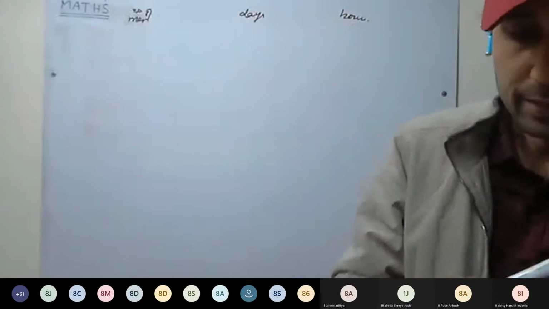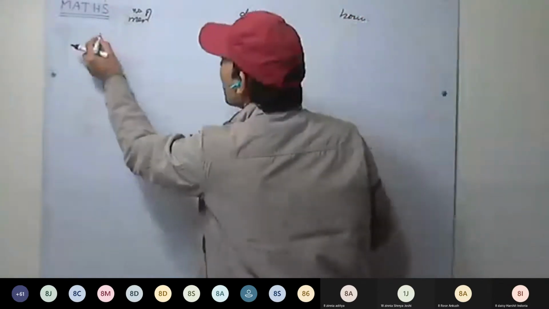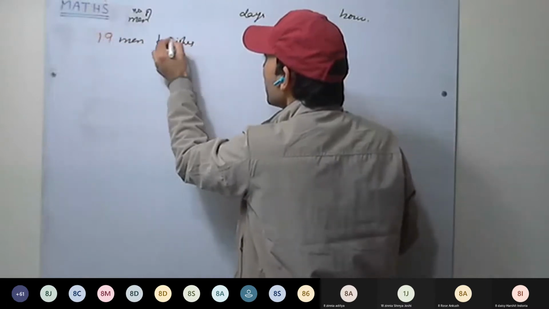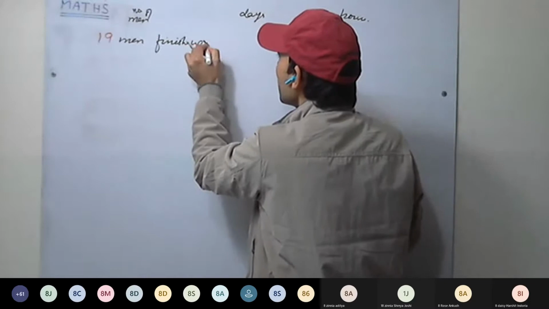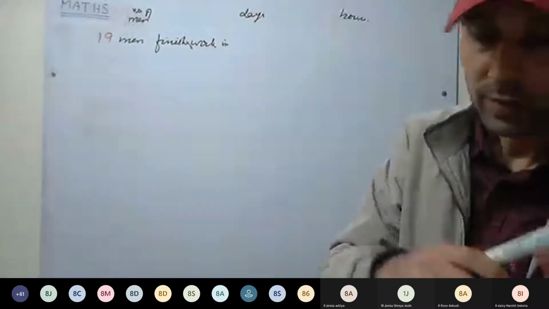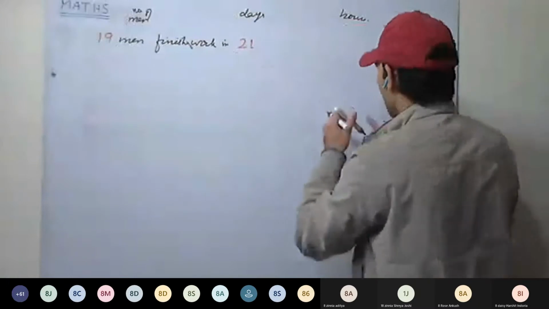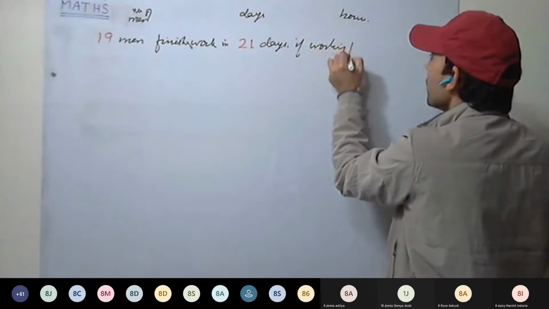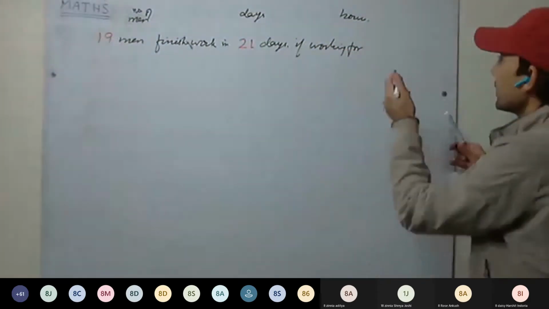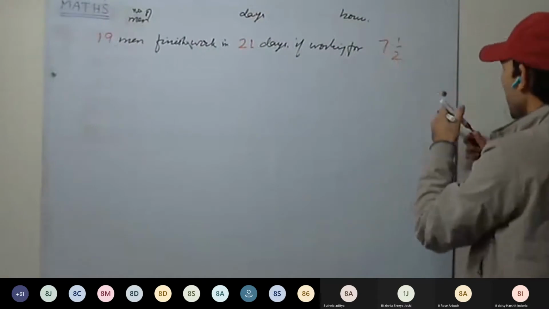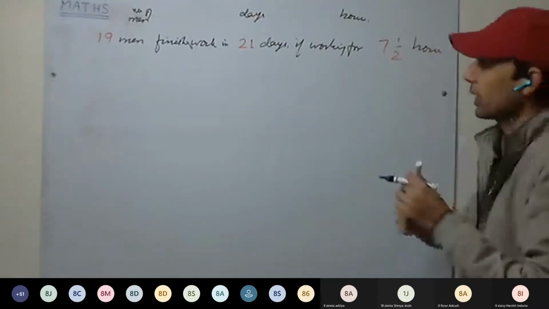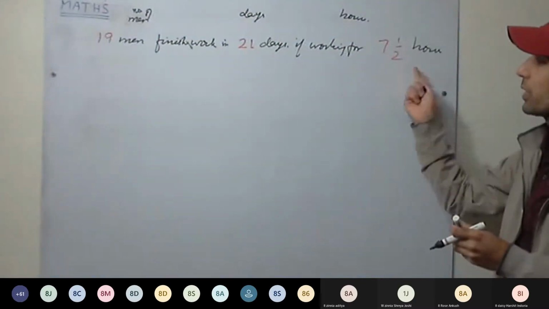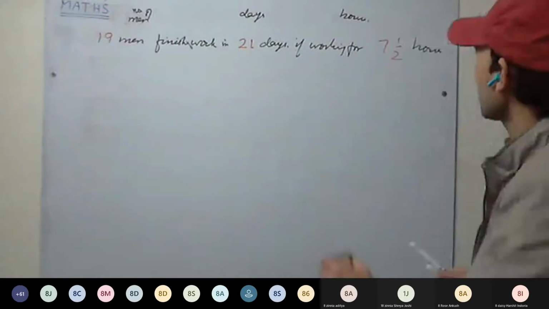So 19 men finish work in 21 days if working for 7.5 hours. Okay, no, it will confuse. We'll go with the first method only.